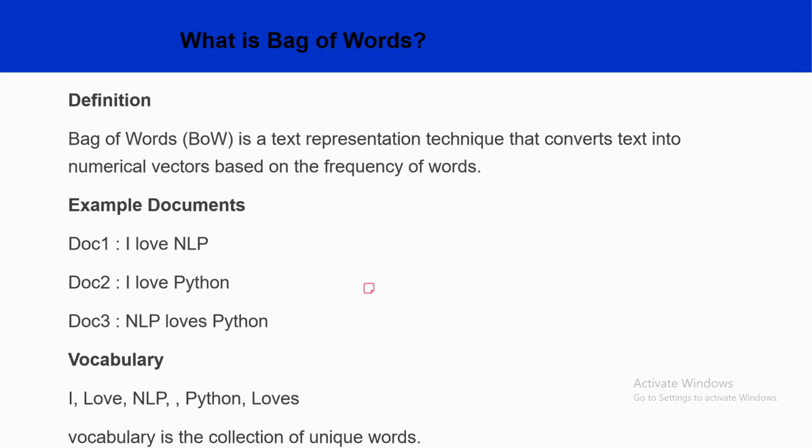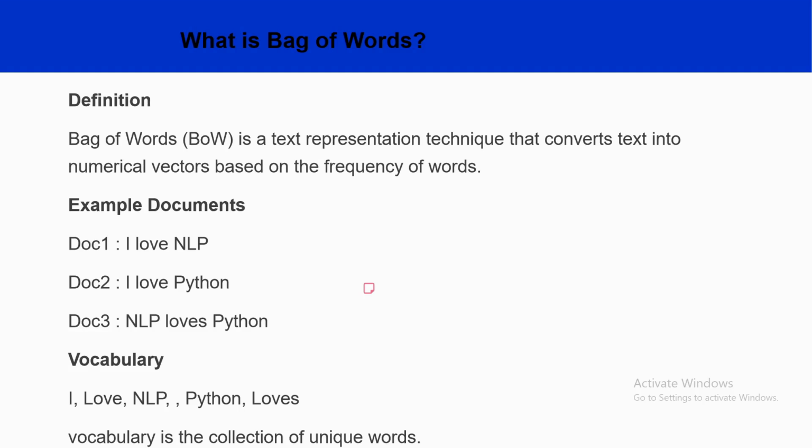Let's understand this using the simple example on the slide. We have three documents. Document 1 is I love NLP. Document 2 is I love Python. Document 3 is NLP loves Python. The first step in bag of words is to create a vocabulary. A vocabulary is a collection of all unique words present in the documents. From these three documents, the vocabulary becomes I, love, NLP, Python, and loves. Notice that each word appears only once in the vocabulary, even if it occurs multiple times across the documents.